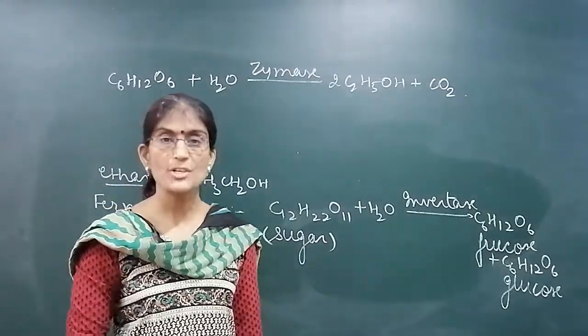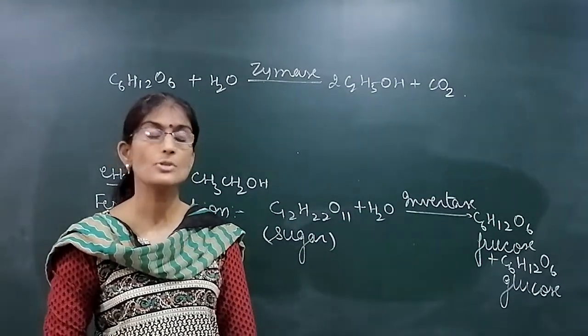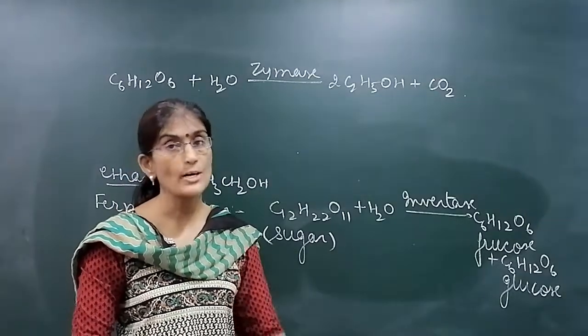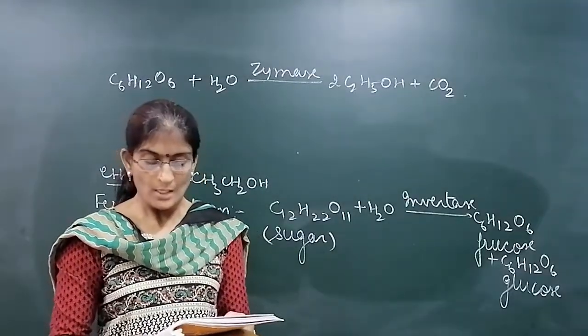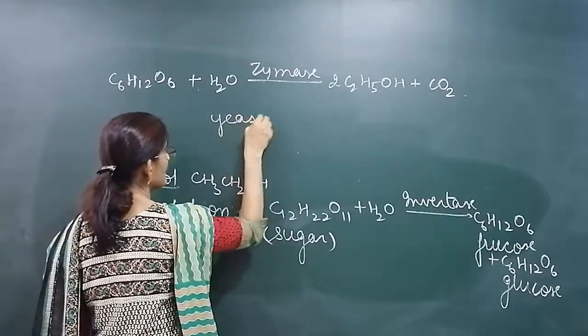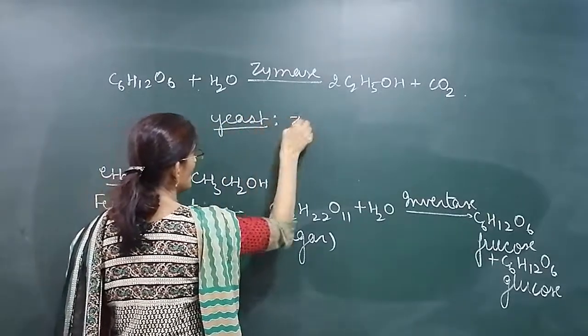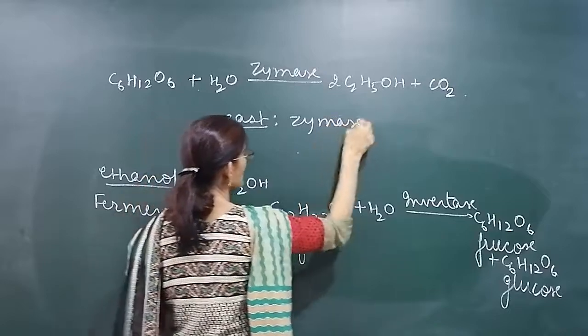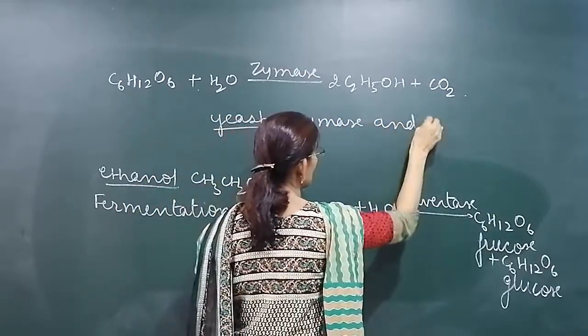So by fermentation of sugar containing compounds, we can prepare ethanol on a large scale. Both these enzymes are present in yeast. Yeast consists of zymase as well as invertase.